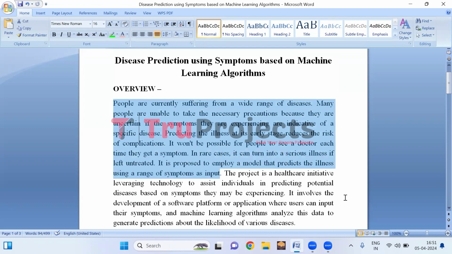Lots of people have different health problems, but sometimes they are not sure if their symptoms mean they are sick. Catching illnesses early helps stop them from getting worse. But not everyone can see a doctor every time they feel unwell. Sometimes, if they don't get help, minor issues can become big problems. So, we are thinking of using a special model that looks at the symptoms people have and predicts if they might be sick. This could help them know if they need to take action early to avoid serious health issues.